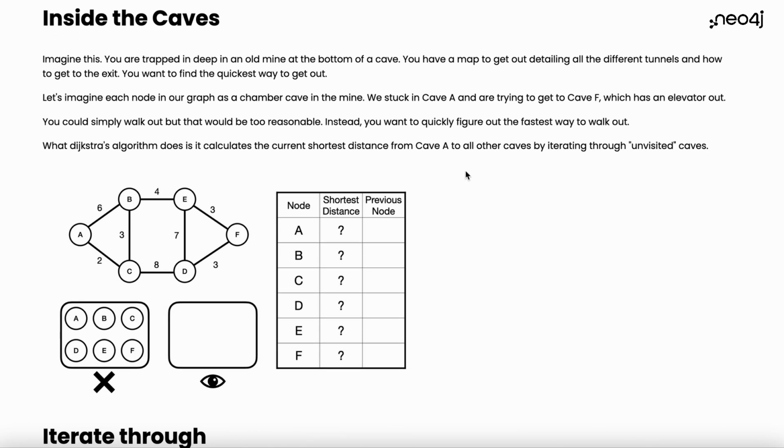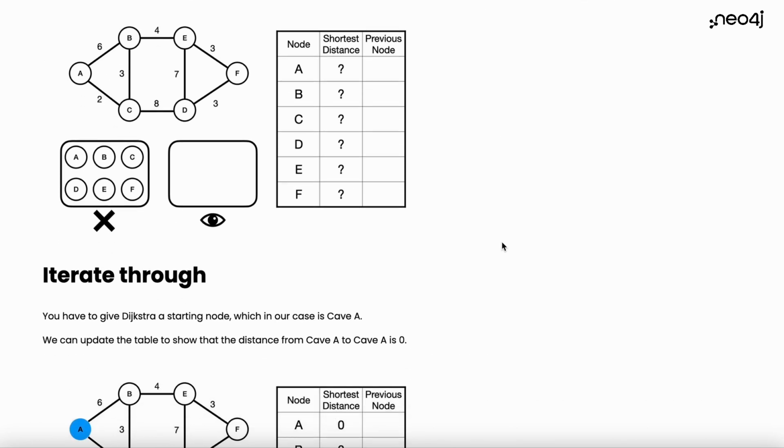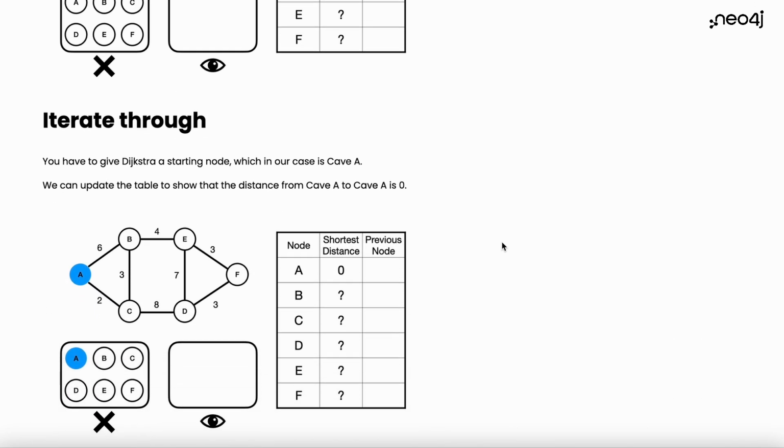So let's take a look. We're trying to get from A to F, and let's pretend that these are caves. From A, there's some chambers in the cave system. We're trying to find the quickest way to get from A to F, and for whatever reason, instead of just walking out, you want to calculate what the shortest way is out and then do it. You can have different weights on these edges, and that will determine what the shortest path is. So how it works is it's a greedy algorithm.